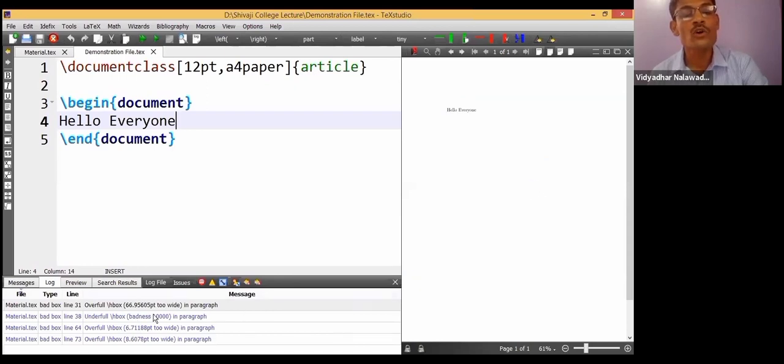The left-hand side lower part is the message area. If you are confronting some errors, they will be displayed here. Otherwise, if there are no errors, it displays the message that you have successfully compiled the program.